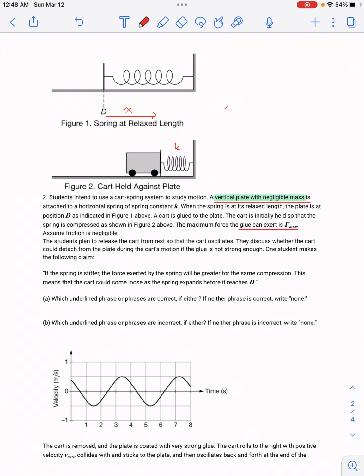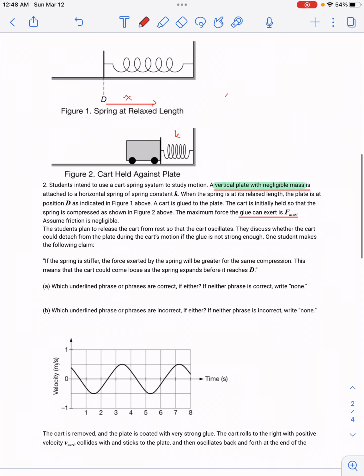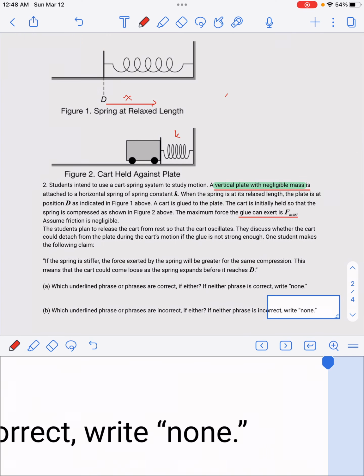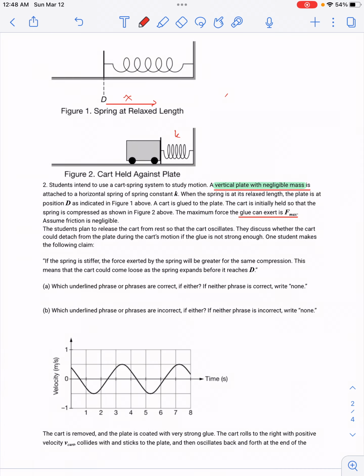There's no friction here. So the student plans to release the cart from rest so that it oscillates. Discuss whether it would detach from the plate during the cart's motion. If the glue is not strong enough, one student makes the following claim. If the spring is stiffer, the force exerted by the spring will be greater for the same compression, and this means that the cart could come loose as the spring expands before it reaches D. Which underlined phrase or phrases are correct? If neither phrase is correct, write none.